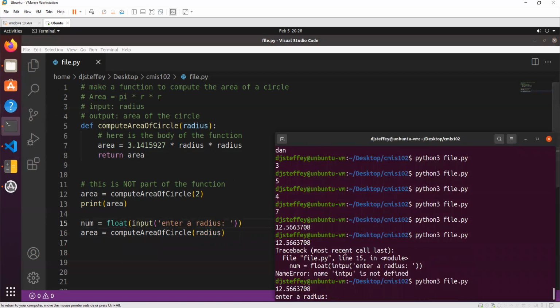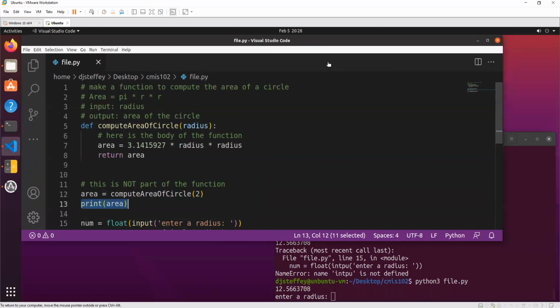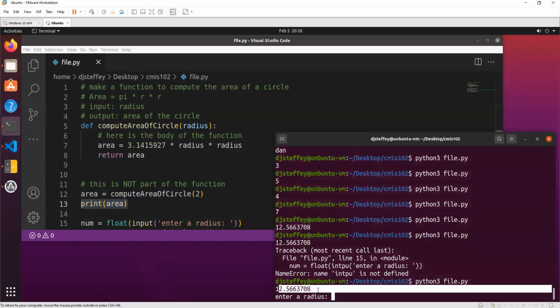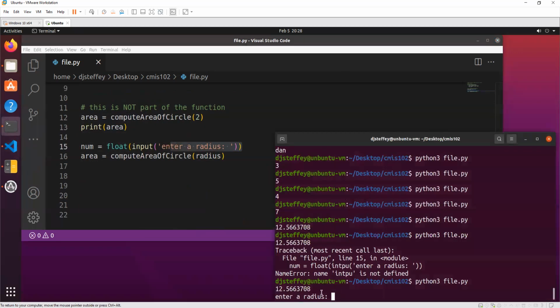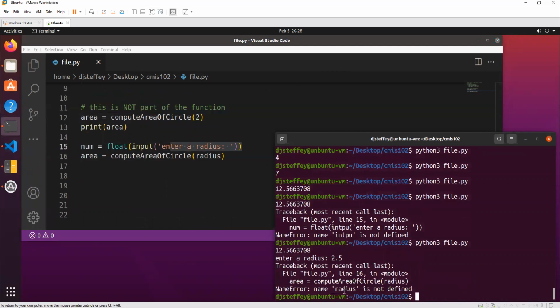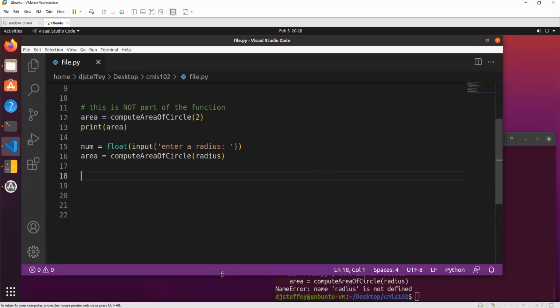All right. So Python executed this function. It jumped up here, executed this code. It returned to where it left off. It executed the print area, which we can see right there. There's the print area. It goes to the next line, which is this input, which we can see it's doing right now. It's waiting for me to type it in. Say 2.5. Oh, num. I made a mistake. I'm going to fix my mistake. It's actually kind of good that I made this mistake.